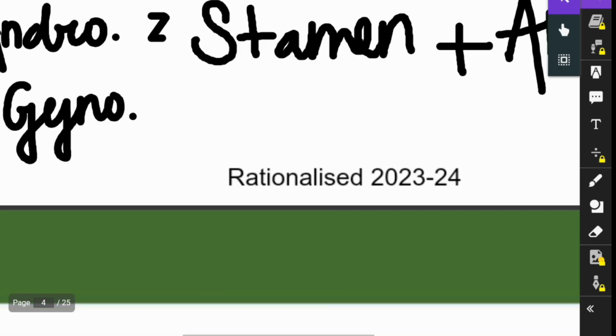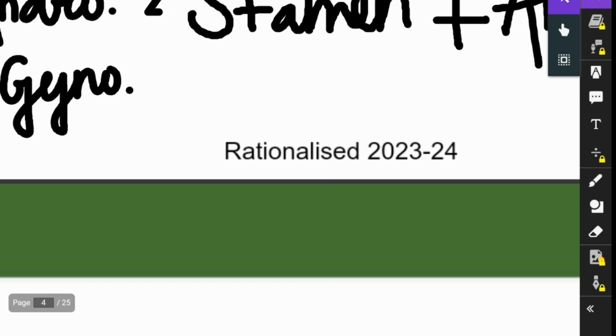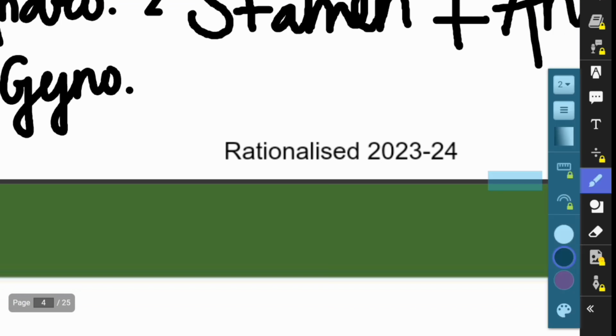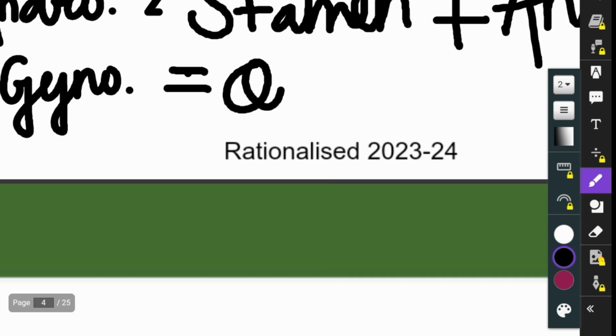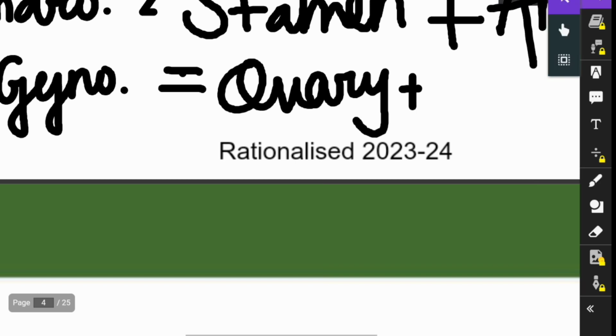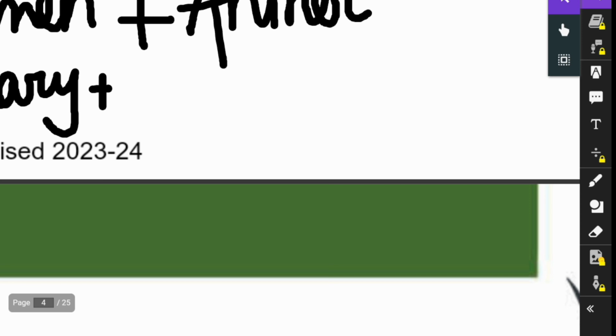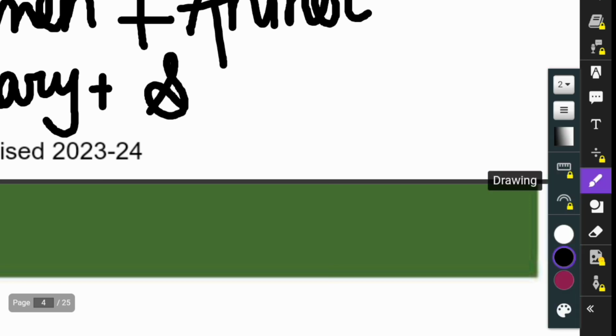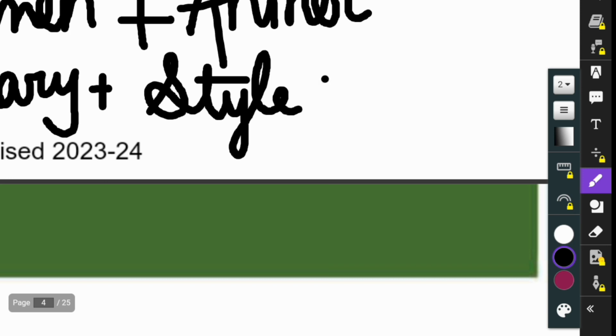Then the gynoecium part consists of ovary plus style plus stigma.